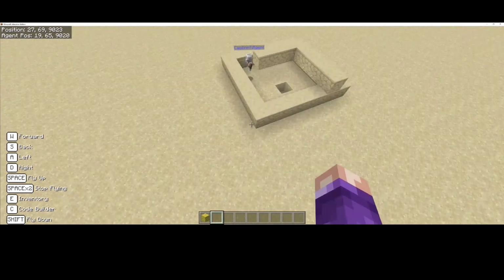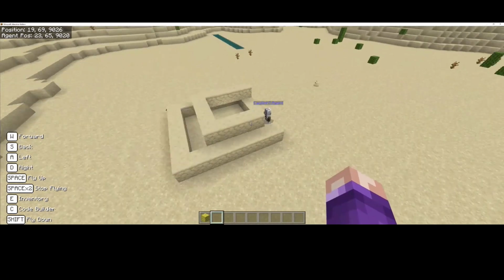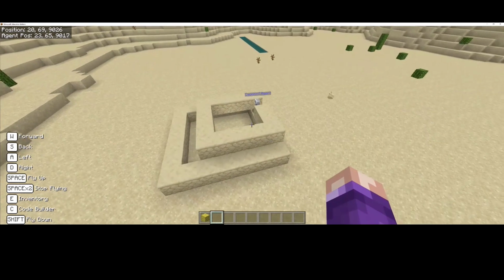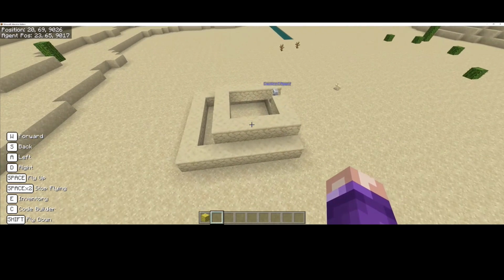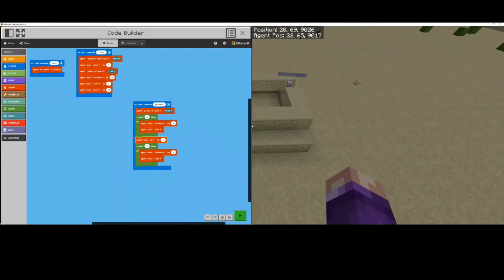Okay, so I see a problem here with our code. There's a bug obviously in our code because that's not what a pyramid looks like, because the square on top of it needs to be centered. Okay, let's have a look at our code. So what exactly do we want our agent to do?